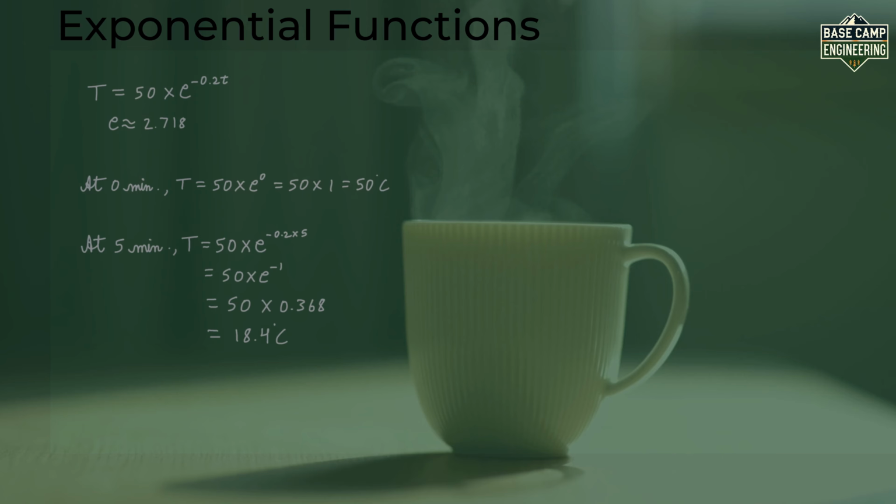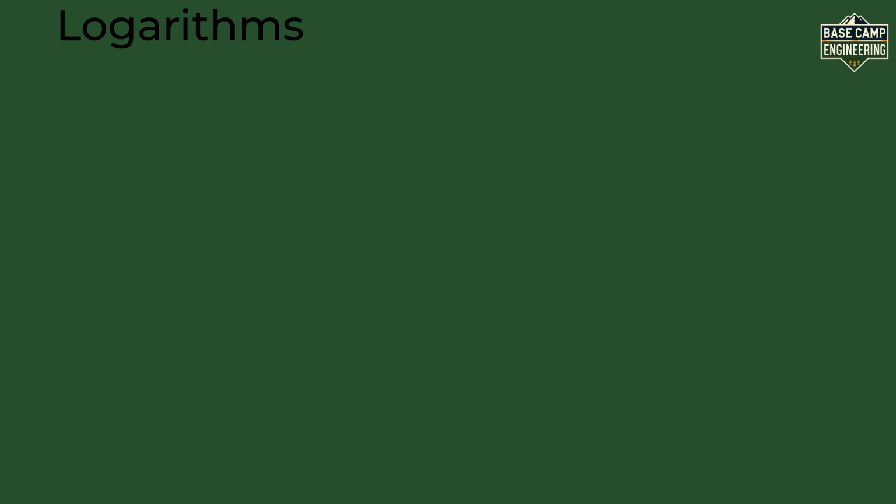Now, let's learn about logarithms. They are like the opposite of exponentials. Imagine you have 10 raised to the power 3, which equals 1000. That means 10 multiplied by 10 multiplied by 10, which equals 1000. A logarithm asks, how many times do I multiply 10 to get 1000? The answer is 3. So, log base 10 of 1000 is 3.